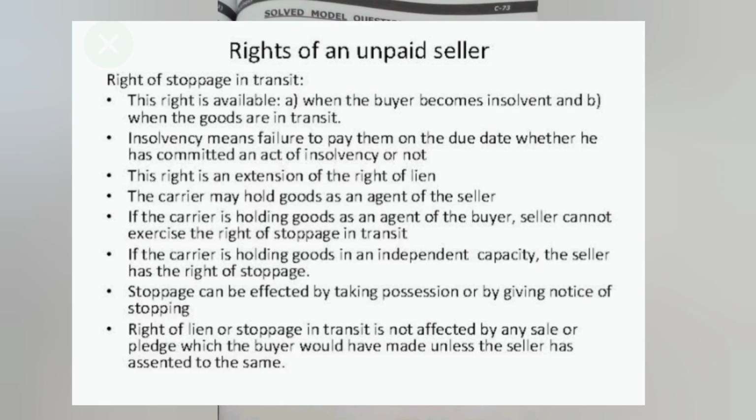So the right is an extension of the right of lien. The carrier may hold goods as an agent of the seller. If the carrier is holding goods as an agent of the buyer, the seller cannot exercise the right of stoppage in transit. If the carrier is holding goods in an independent capacity, the seller has the right of stoppage. Stoppage can be effected by taking possession or giving notice of stopping. The right of lien or stoppage in transit is not affected by any sale or pledge which the buyer would have made unless the seller has assented to the same. So these are all the rights of stoppage in transit.